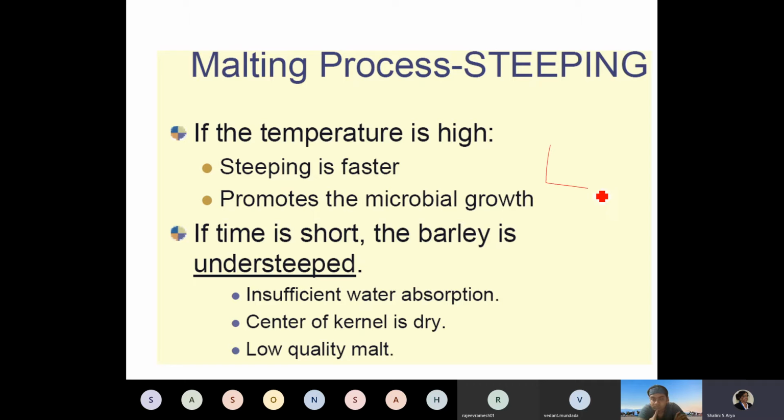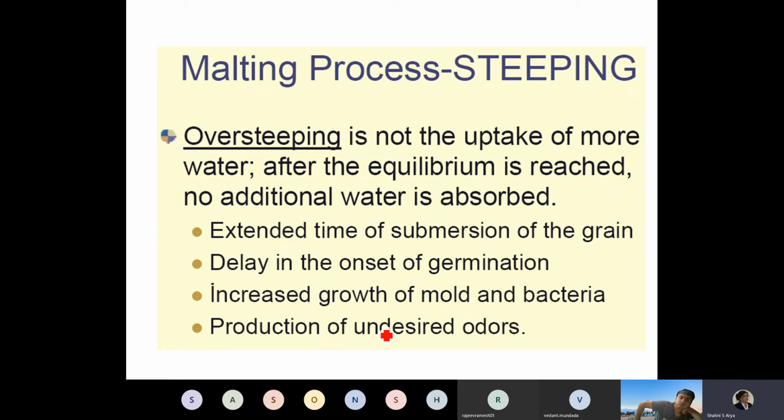For example, this is a container in which I have put a lot of grains, barley, and the water is insufficient. What will happen? The top grains remain not completely hydrated, so they will remain dry. The center of the kernel will remain dry, and it will not produce the sprout, and that will be called a low quality malt.